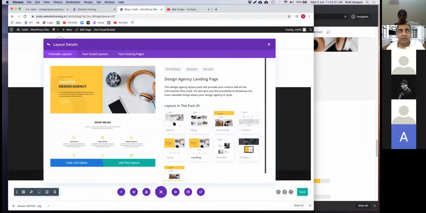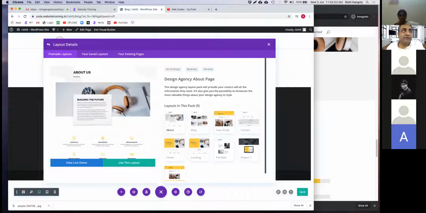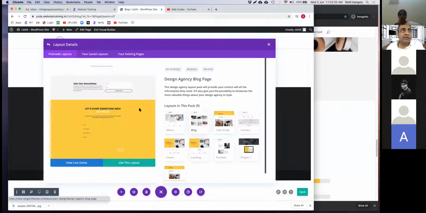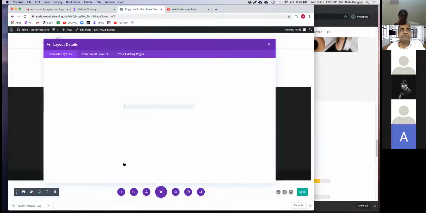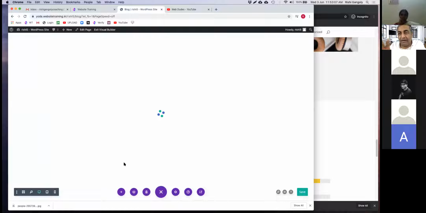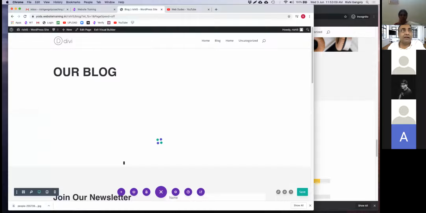So they've got an about page, which looks like this, right? They've got a blog page, which looks like this. So I think this is nice. I like the blog idea. So let me click on use this layout. And now it's going to import this entire layout from the Divi site. And it's going to give me a ready-made blog page for me to use, right?